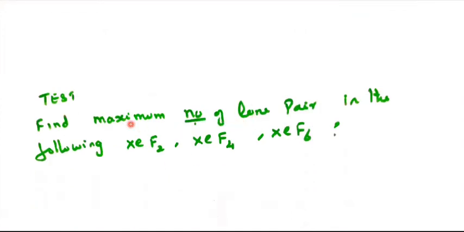Now I'll give you a test: find the maximum number of lone pairs of electrons in the following, XeF2, XeF4 and XeF6. Among these 3, which has the highest lone pair of electrons, you find out and see. In the next class, I will give you the solution. Thank you, students.